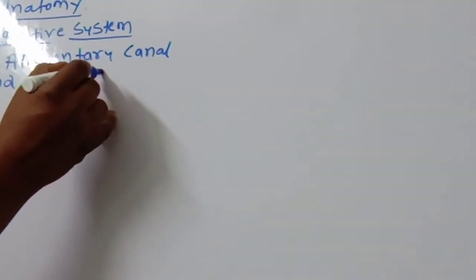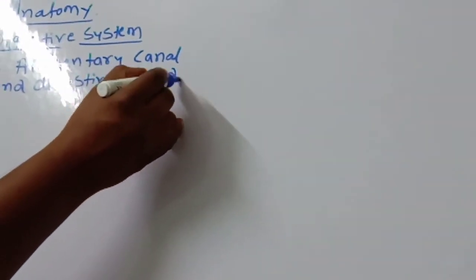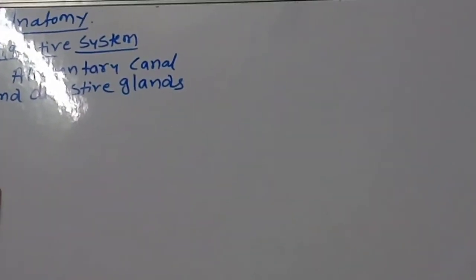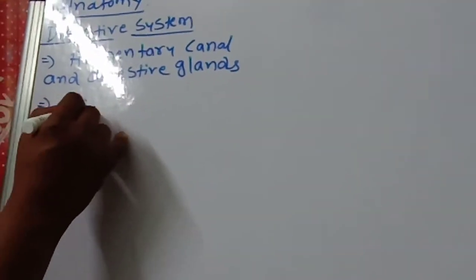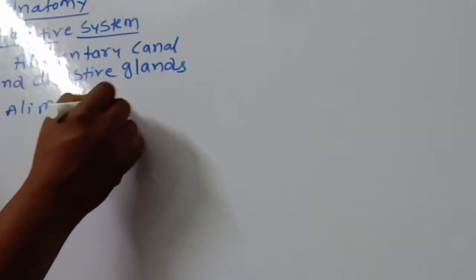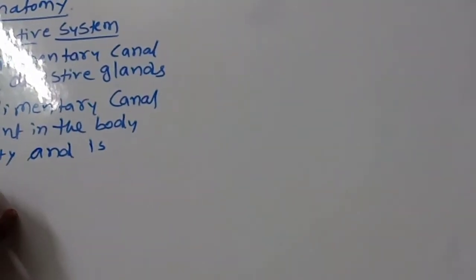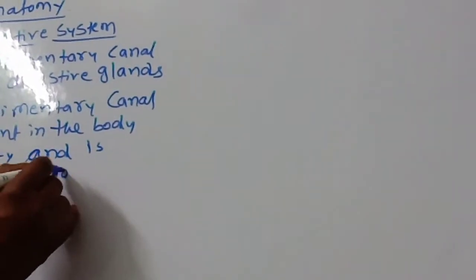The alimentary canal is present in the body cavity and is divided into three regions.